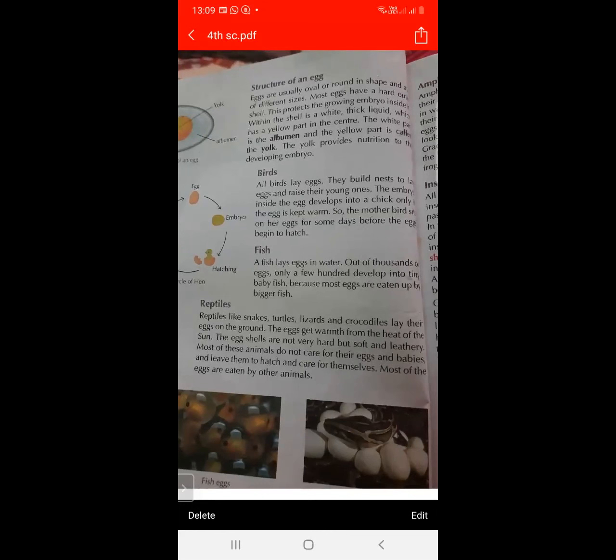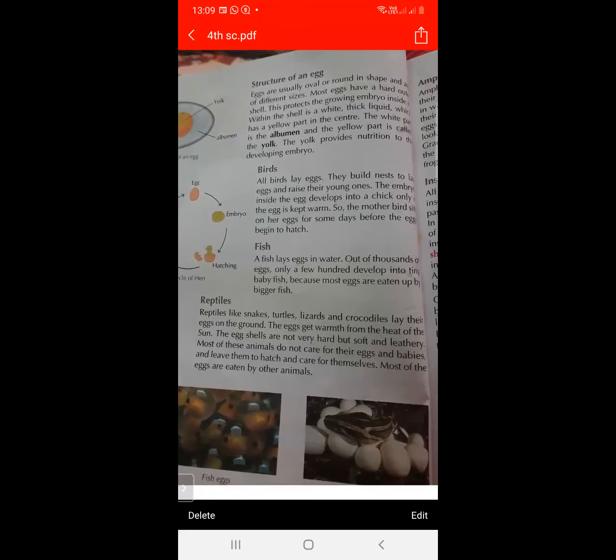So all fish reproduce by laying eggs, and only a few eggs are converted into baby fish, because mostly eggs are eaten by the bigger fish.